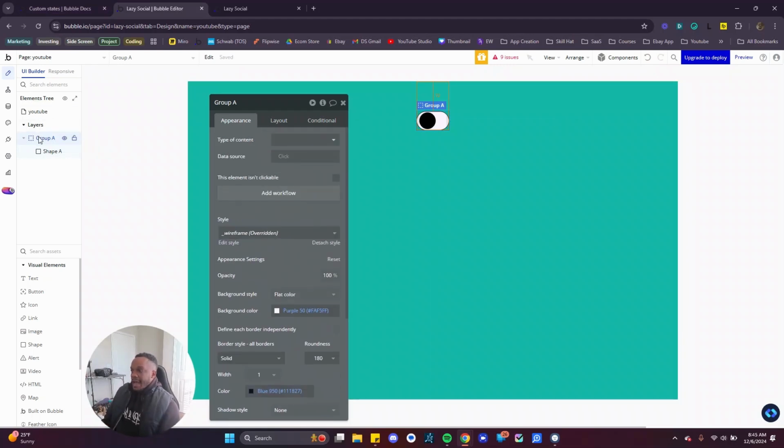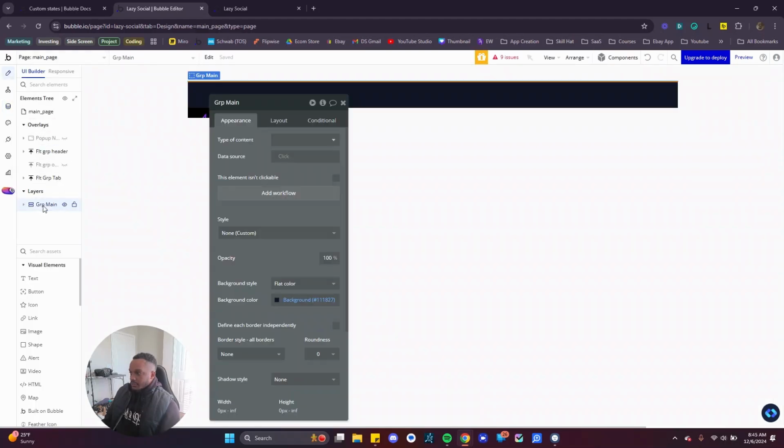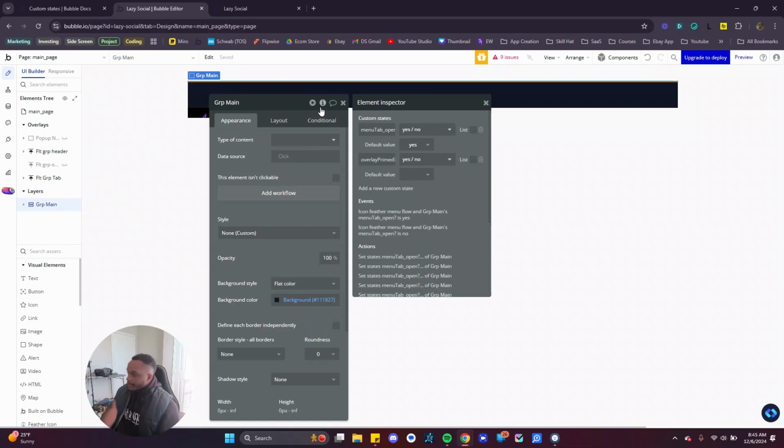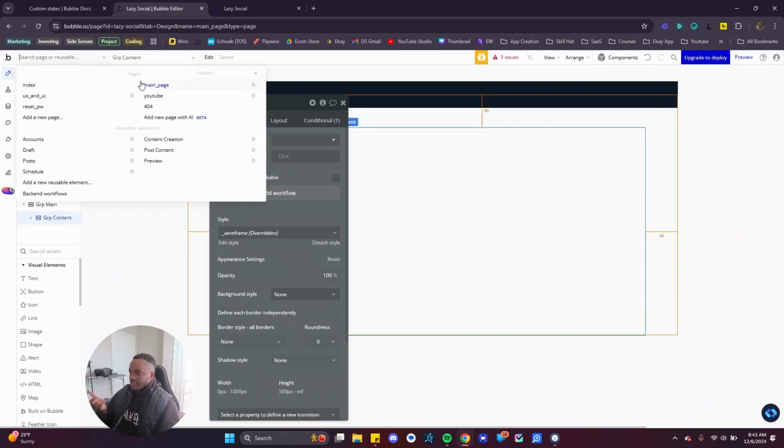So every time I have a custom state, this is not how I build normally because I'm just showing y'all. I'm going to show y'all exactly how I do my custom states. We're going to go to the main page. I don't think I got one here. Okay, I do. I always have a main group, or a main container, inside of my page. And inside that is where I start building. But I always put my custom states on the very first container or group. The reason why is because I don't want to be searching for where I put a custom state. This is not the best example.